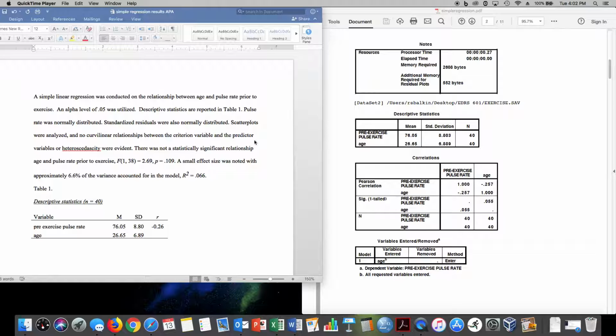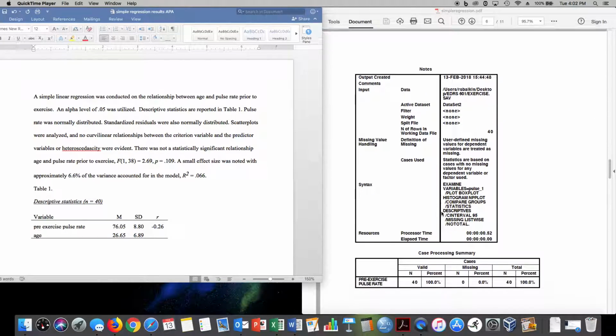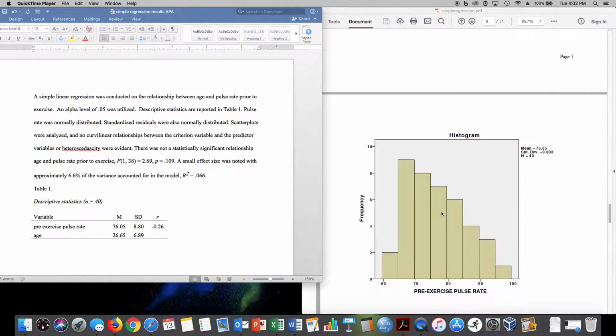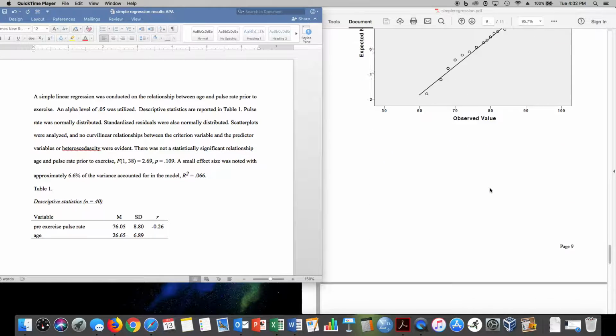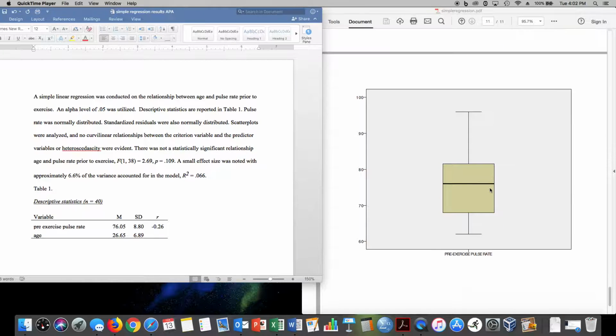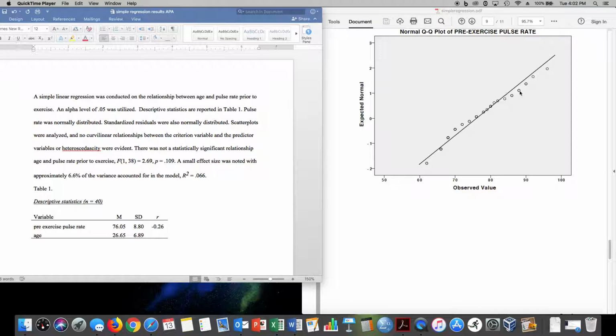Pulse rate was normally distributed. So you can look down here and you can see I ran a box plot or a QQ plot here that shows a pretty normal looking distribution. And here's the box plot. It's slightly positively skewed. You can see that here, and you can see that here with the tail. But it meets criteria for a normal distribution.